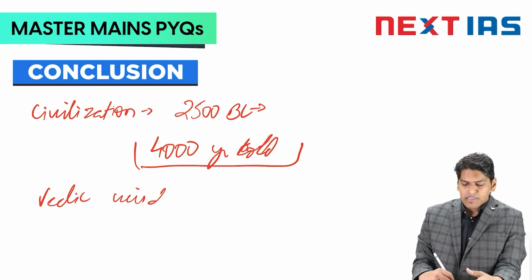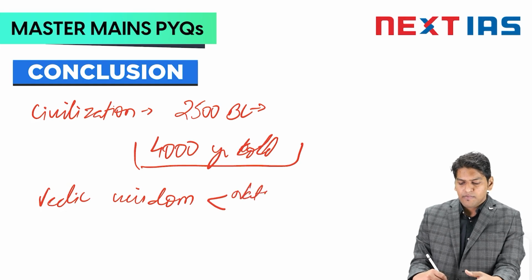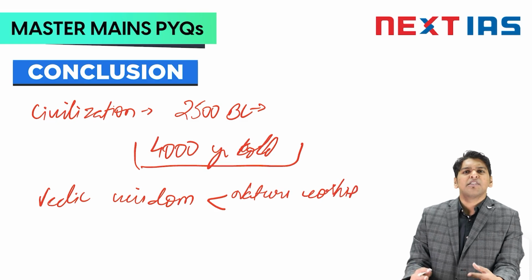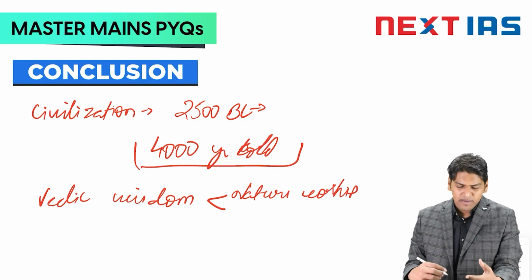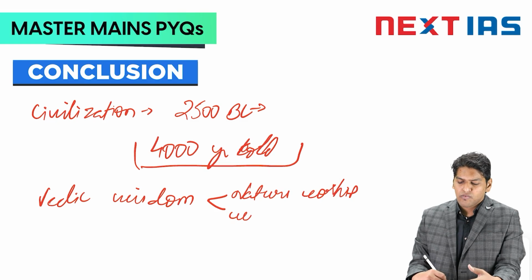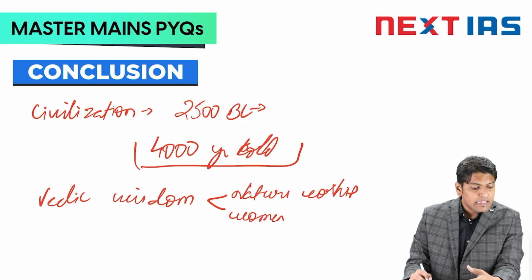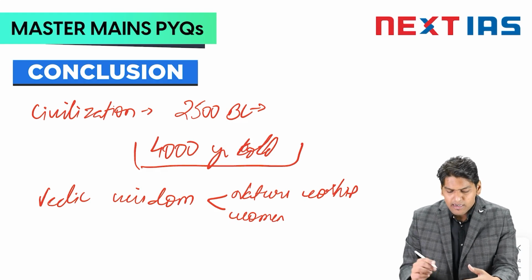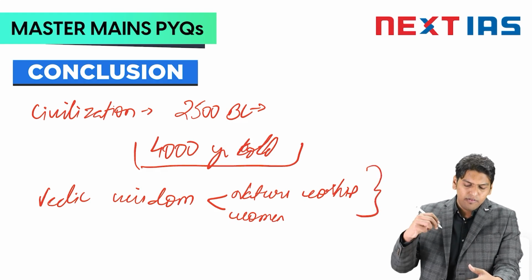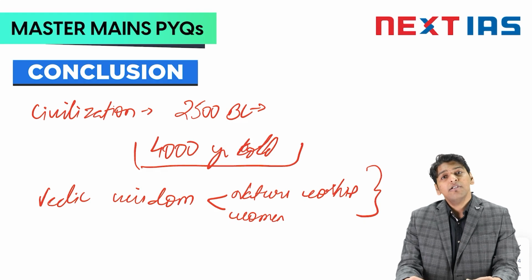Like nature worship, which is very important because of issues like climate change, and equal importance to women's issues. If we can bring in these kinds of things, these are things which we can learn from the Vedic society.